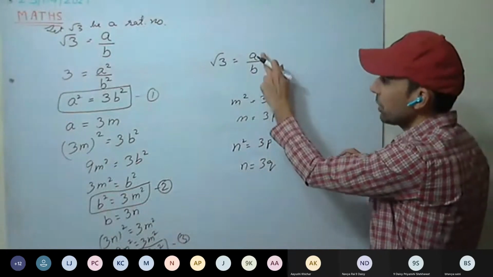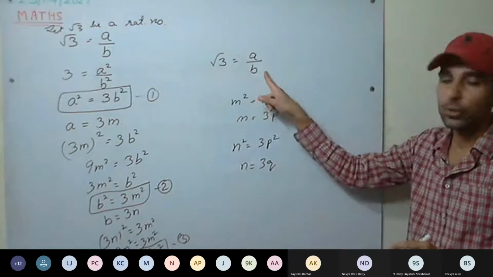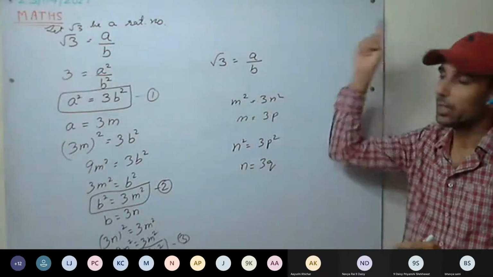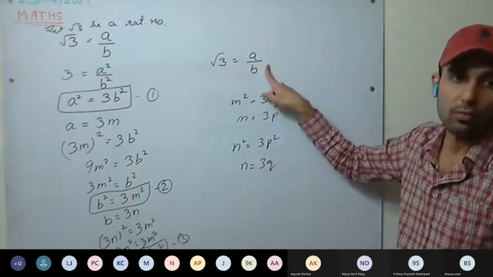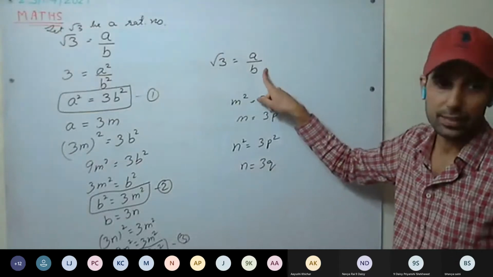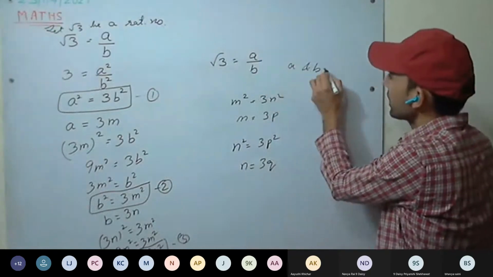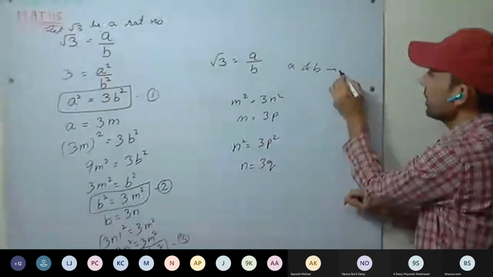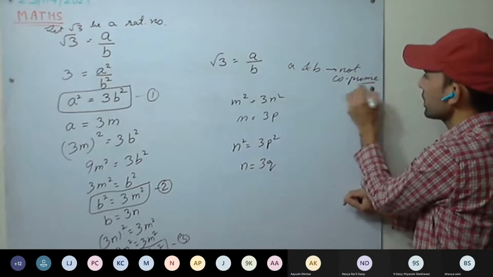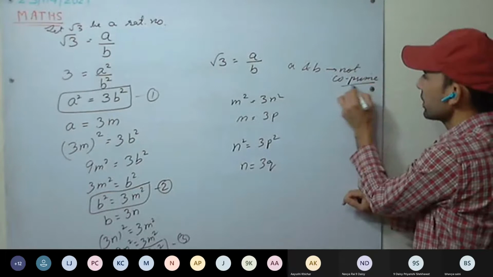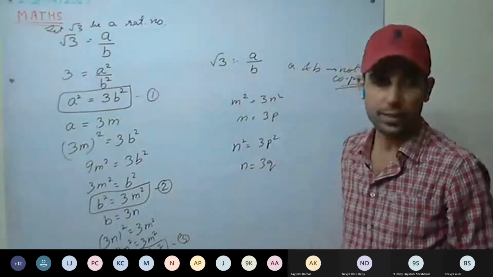That is, there will always be a factor of 3 common between a and b. We are never going to cancel them. It goes on indefinitely. There is always a factor of 3 common between a and b, so they are not co-prime. What we are proving is that a and b are never going to be co-prime. If they are not co-prime, it means root 3 is not a rational number.